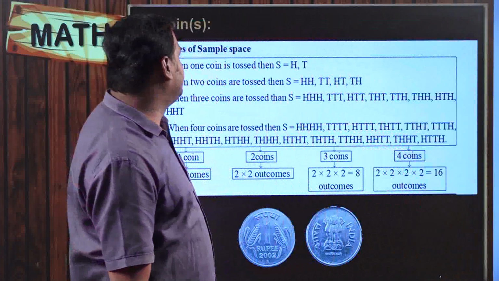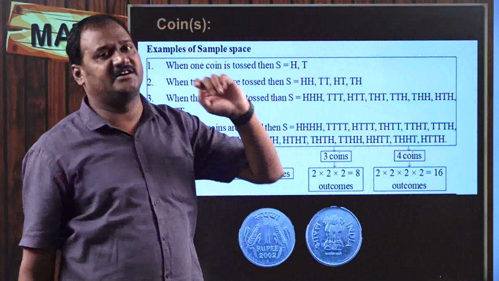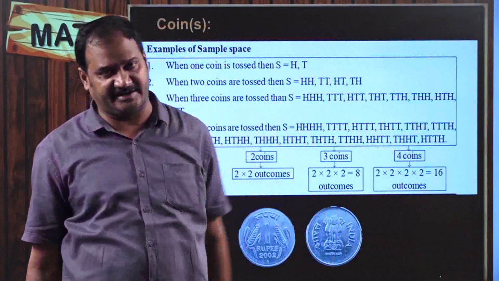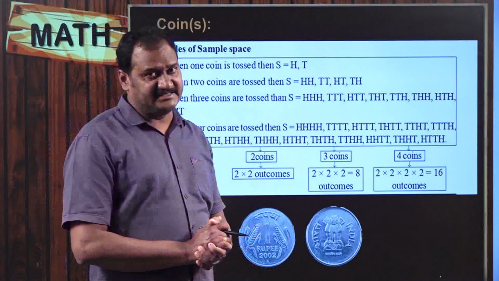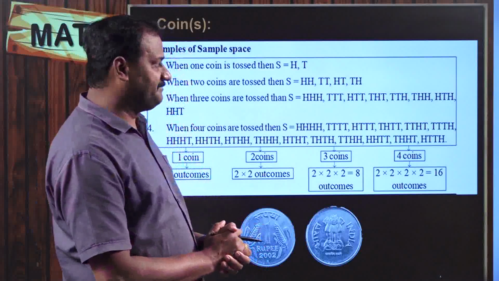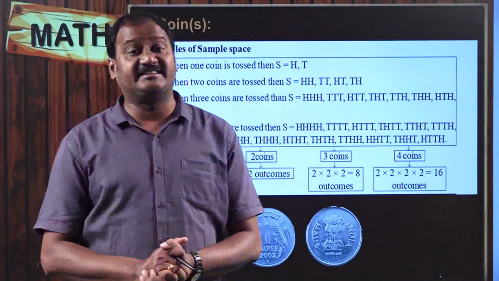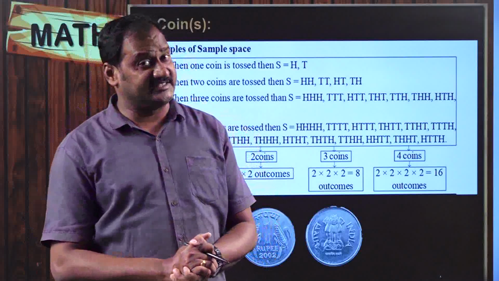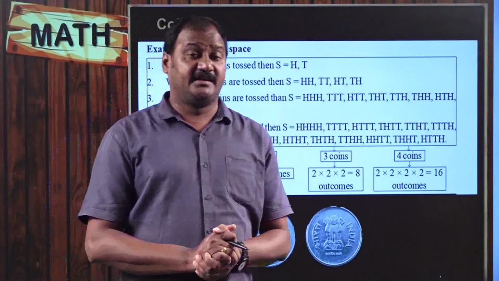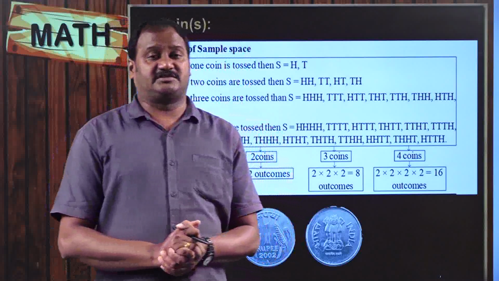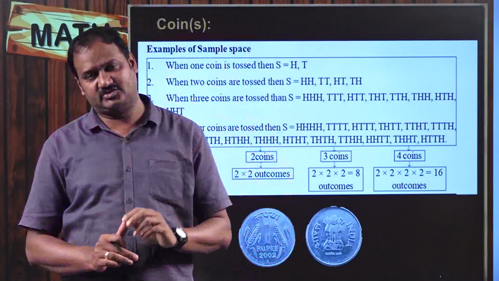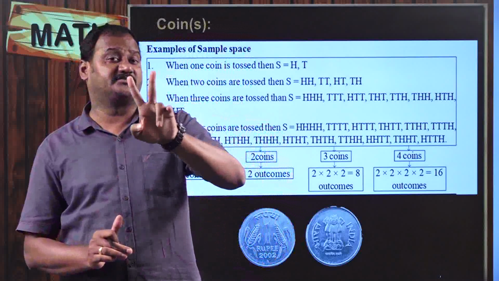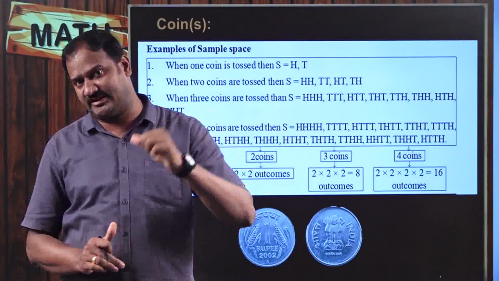Let us have a few events that we are going to discuss here. What are those events? The first event is tossing a coin, otherwise tossing coins. One very interesting fact is that when you are tossing a single coin, what are the possible outcomes? The outcomes are either heads or tails. So the total number of outcomes is equal to 2 when you are tossing a single coin.